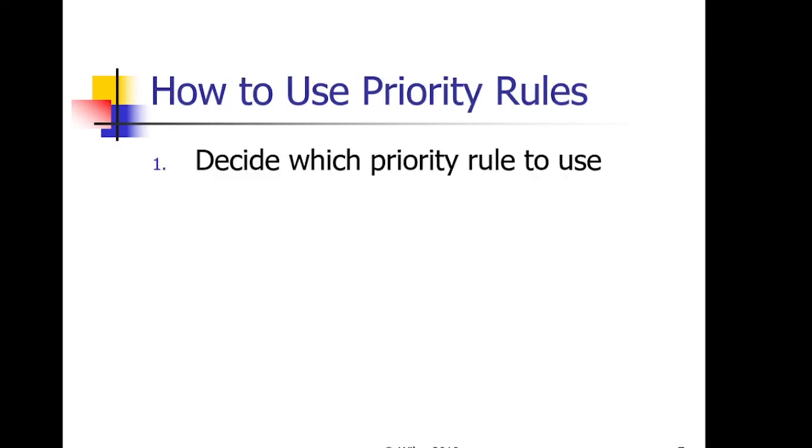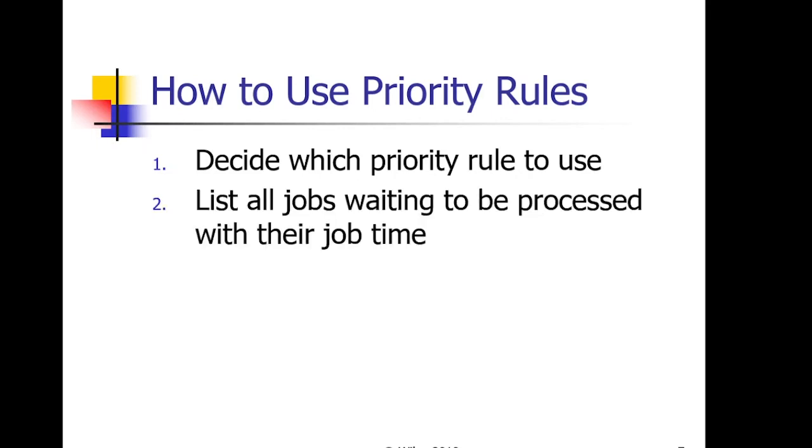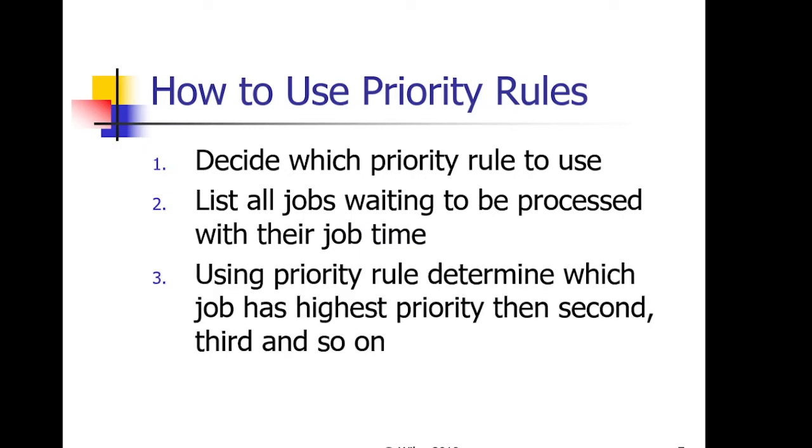So how do we use priority rules? We first have to decide which priority rule we want to use. There are several that we can choose from. Then we list all the jobs that are waiting to be processed with their job times. Then we use the priority rule to determine which job has the highest priority, then second, then third, and so on. Once we have prioritized the job sequence, we also need to measure performance to keep us on track and see whether the priority rule used is applicable for us or not.